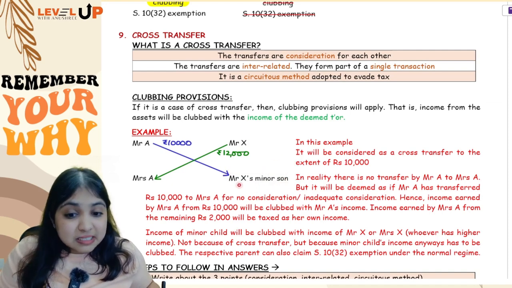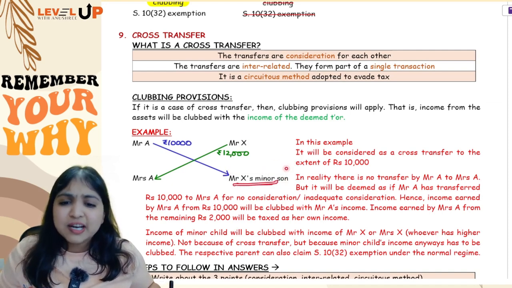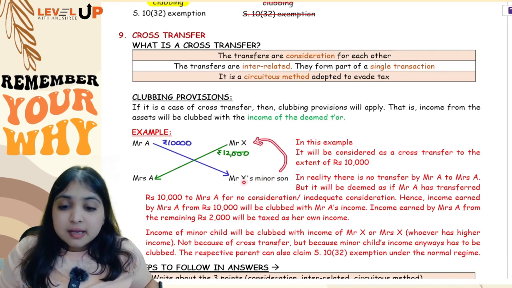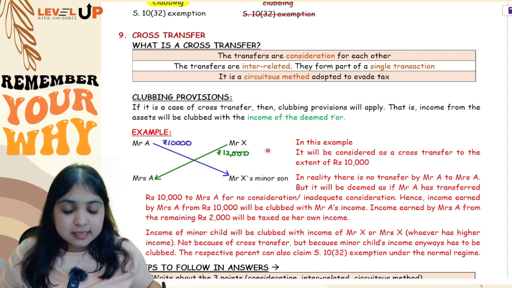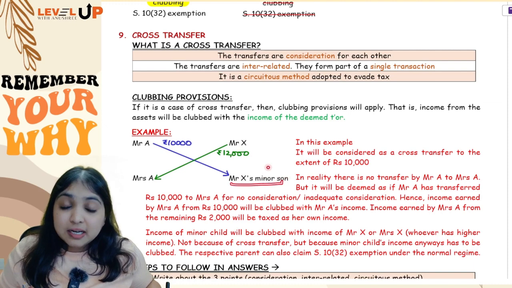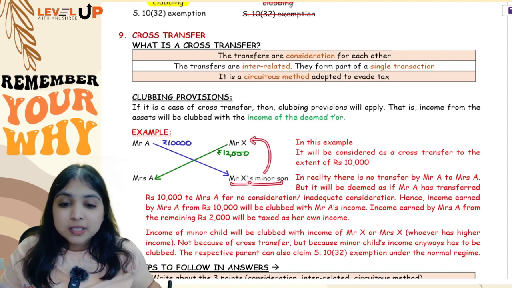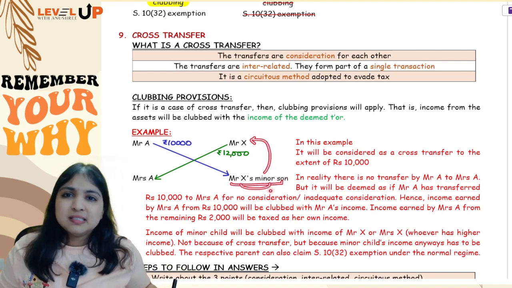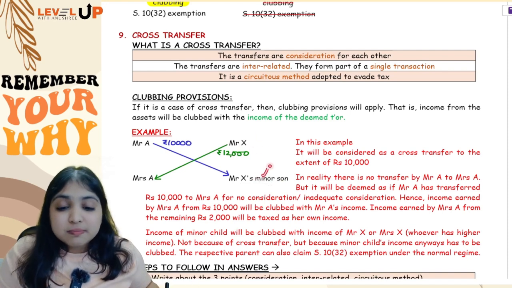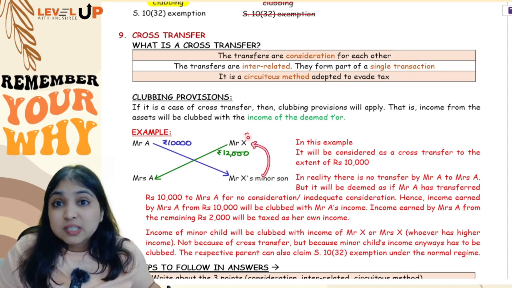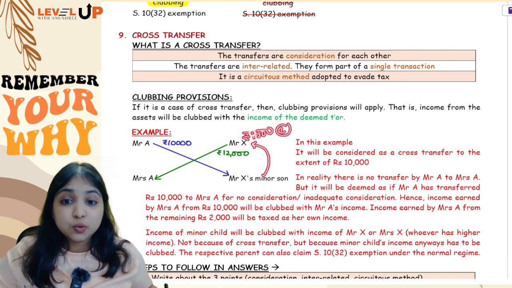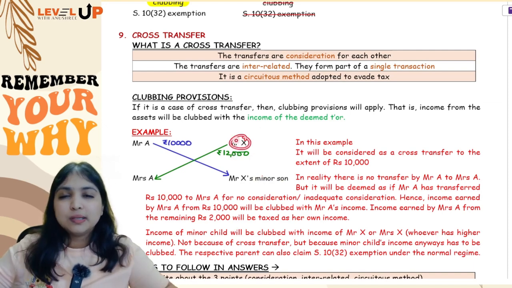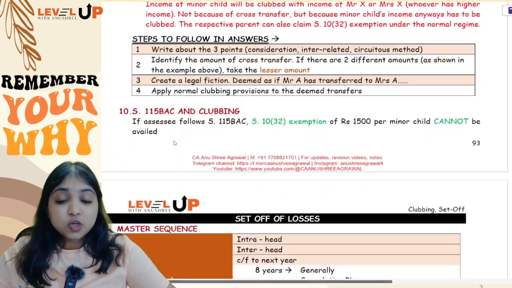So, whether it is Mrs. X or Mr. X's minor child, income will anyways be clubbed. If it is X's minor child over here, income is going to be clubbed not because of transfer of asset. That is not the reason. If it is Mr. X's minor child, income will be clubbed with Mr. X because minor child's income is anyways supposed to be clubbed. And of course, because minor child's income is being clubbed, Mr. X will be able to enjoy the 1500 exemption under section 10(32) also, provided Mr. X is following the normal regime. Okay, this is about cross transfer.